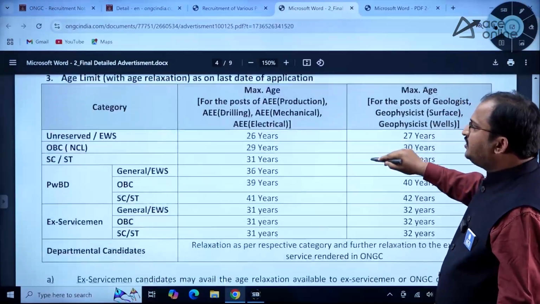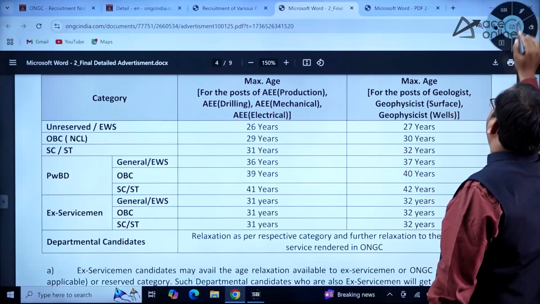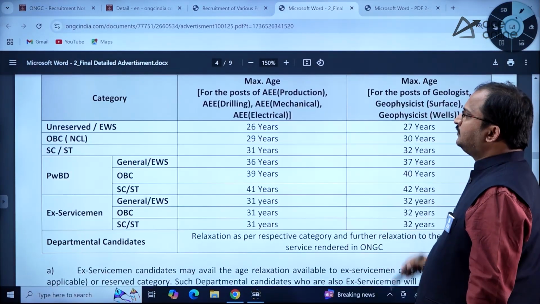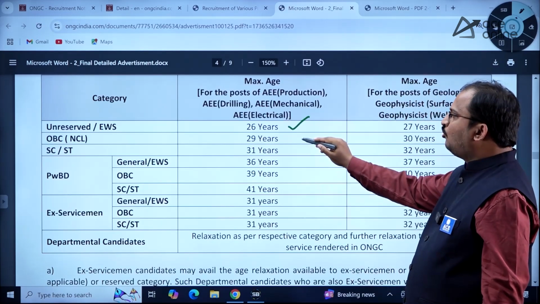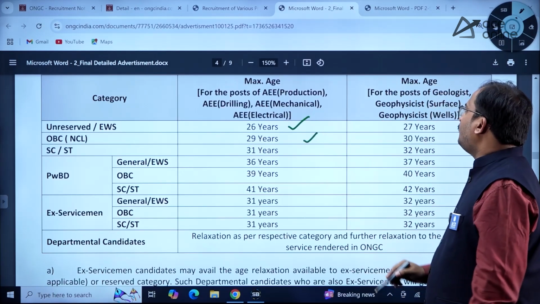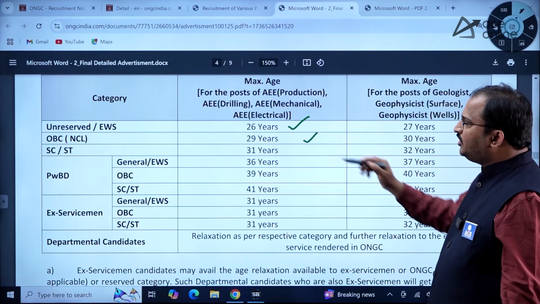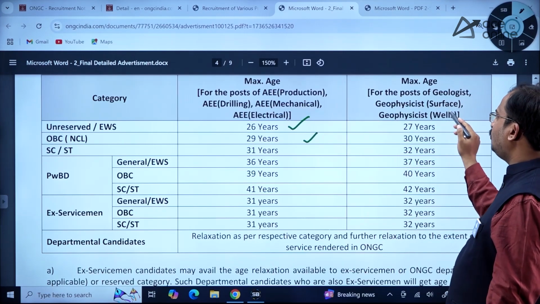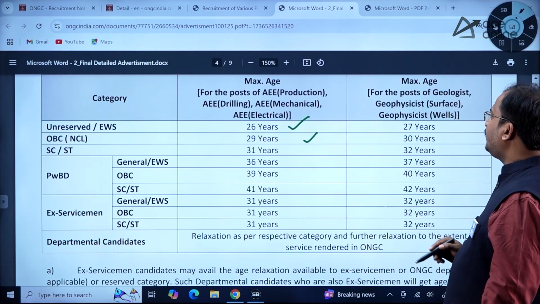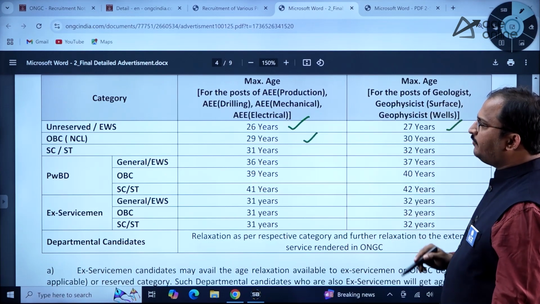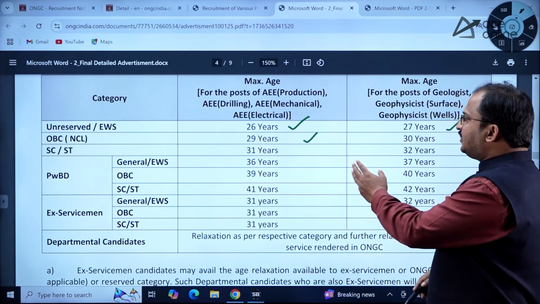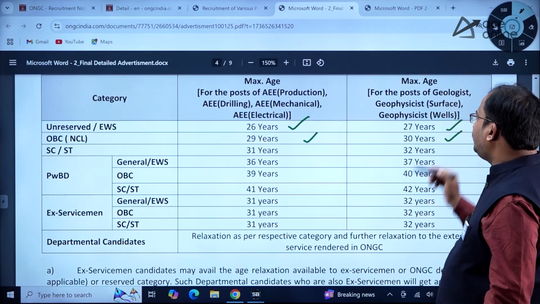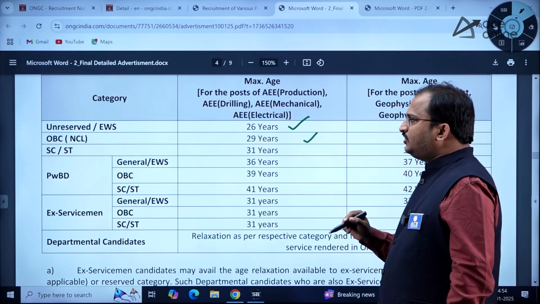Now coming to the age limit. Here the age limit for unreserved and EWS categories is 26 years, OBC 29 years. This is the maximum age for the engineering category, and for geologist and geophysicist it is 27 years. Then OBC NCL, non-creamy layer, 29 years for engineering posts, 30 years for these geology related posts.